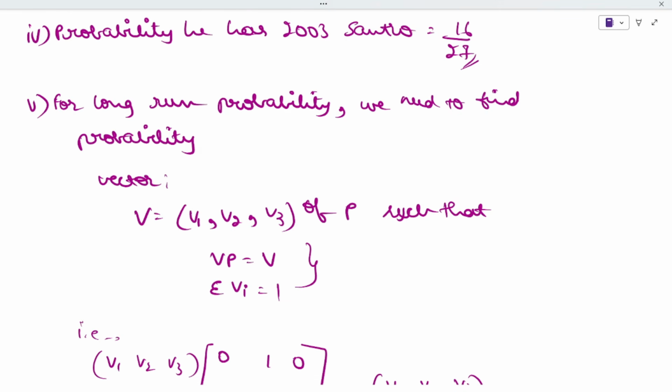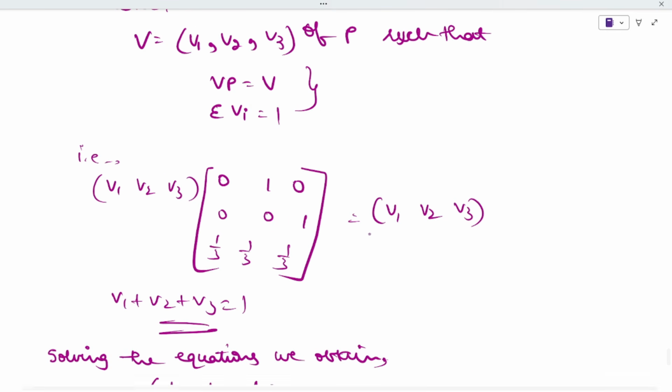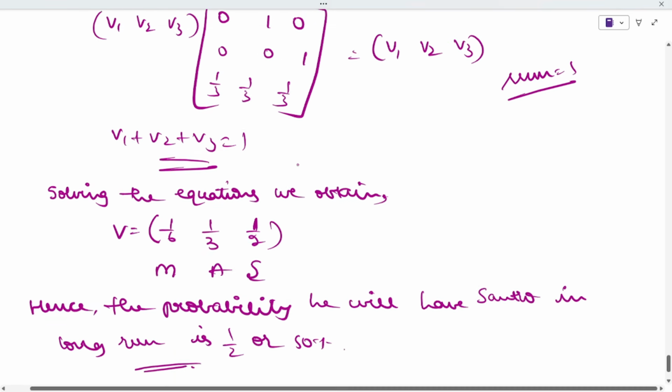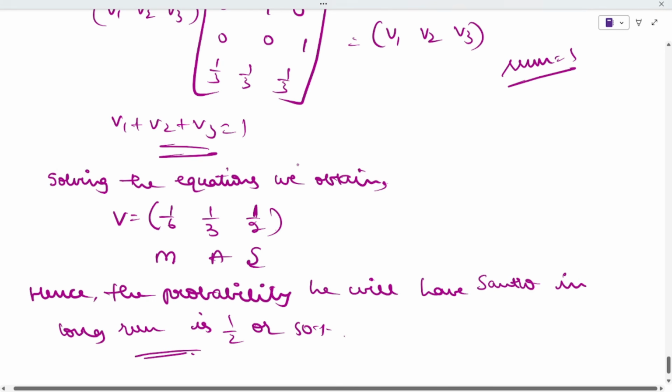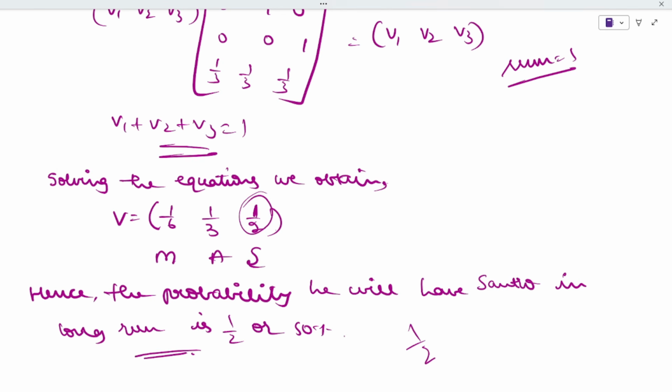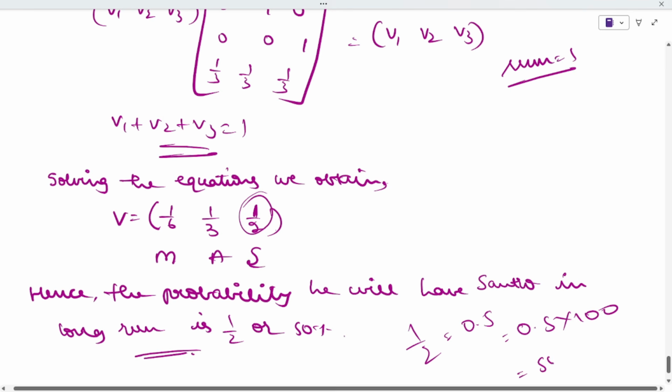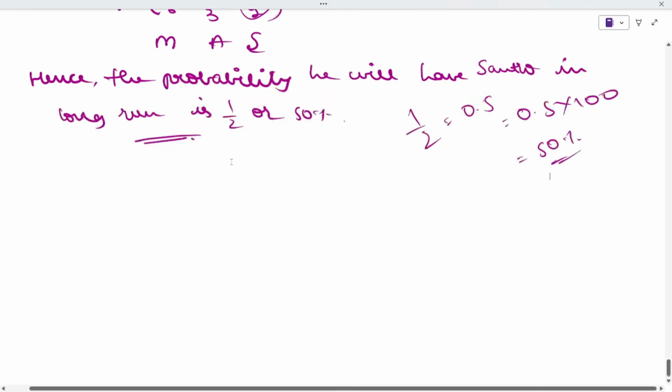Now if you want to find the long run probability, we have to find the probability vector. For that, you will find V1, V2 equal to V, as we saw in the previous problem. You will add V1, V2, V3, and the sum will always be equal to 1. For that, you take it as 1 by 6, 1 by 3, 1 by 2. By solving this equation, we will get the value, and it is 1 by 2 for Santro. 1 by 2 is 0.5. If you want it in percentage, 0.5 into 100 is equal to 50%. This is how you find the probability.